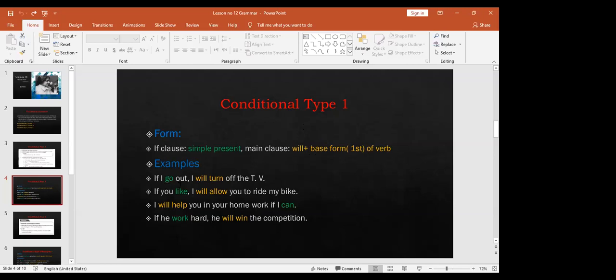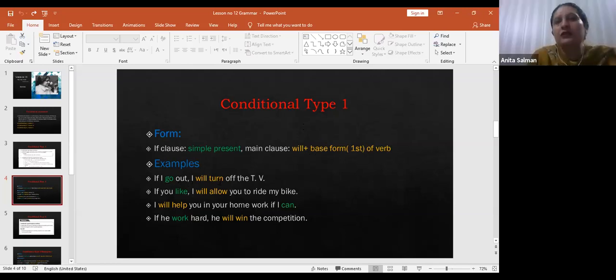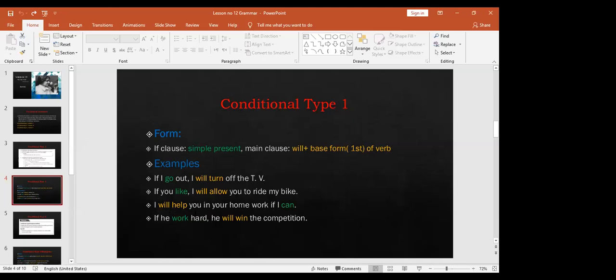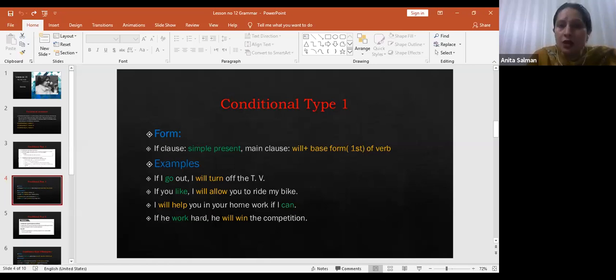If I go out, I will turn off the TV, right? If you like, I will allow you to ride my bike. I will help you in your homework if I can. If we work hard, he will win the competition, right? Now you can see, if you concentrate on if clauses, can you see the if clauses? Okay, in if clauses, which tense has been used? Simple present tense: go, like, work, and can. Is it okay?